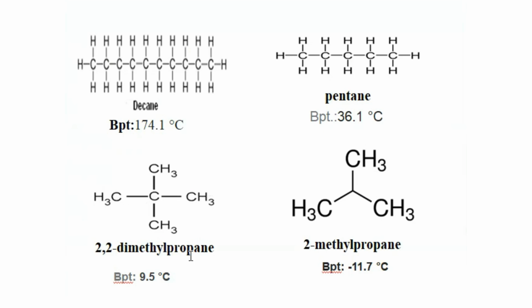The boiling point of 2,2-dimethyl propane is greater than 2-methyl propane. And decane has the highest number of carbon atoms and the highest boiling point. When we arrange these alkanes in decreasing order of boiling point: decane greater than pentane, greater than 2,2-dimethyl propane, greater than 2-methyl propane.